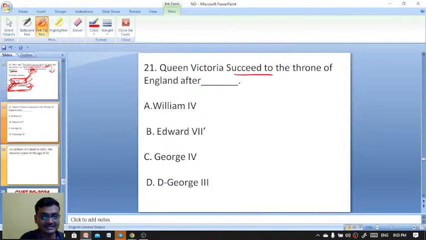Queen Victoria succeeded to the throne of England.